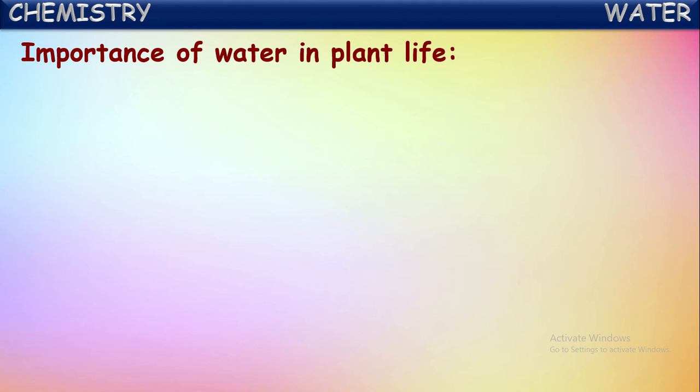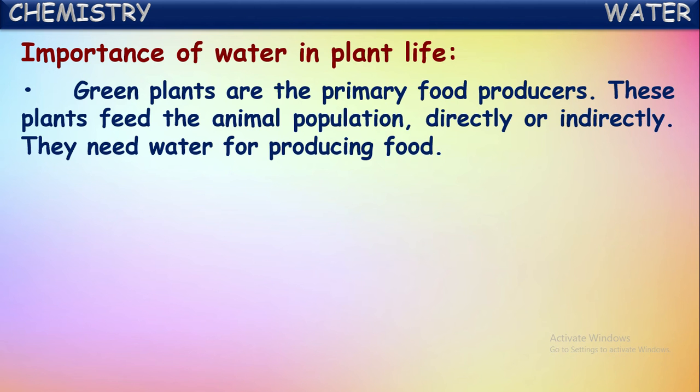Now the importance of water in plant life. Not only for human beings, even for plants, water is very important. How, let us see here. Green plants are the primary food producers, isn't it? Almost all animals depend on plants as primary food producers.